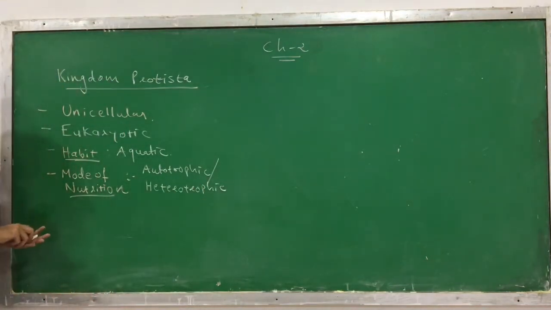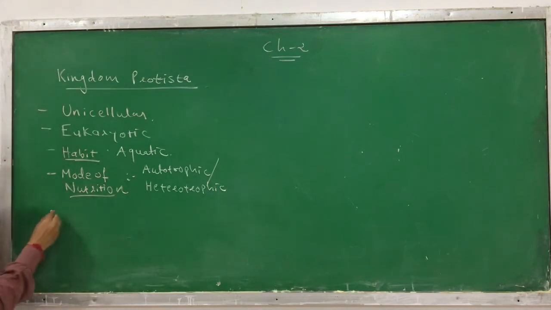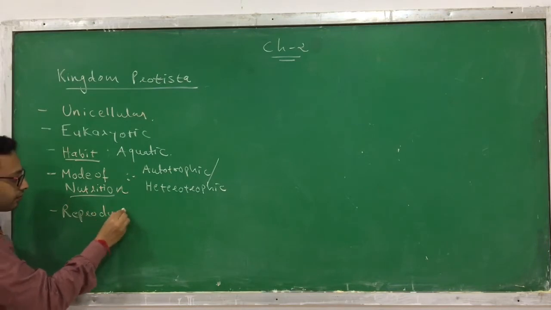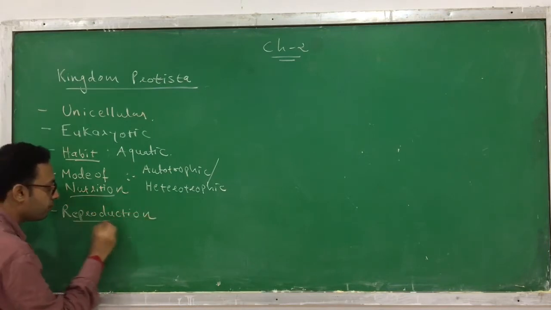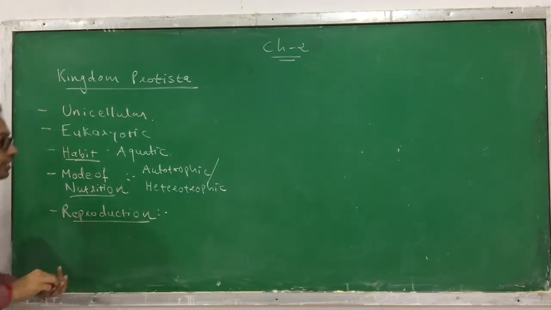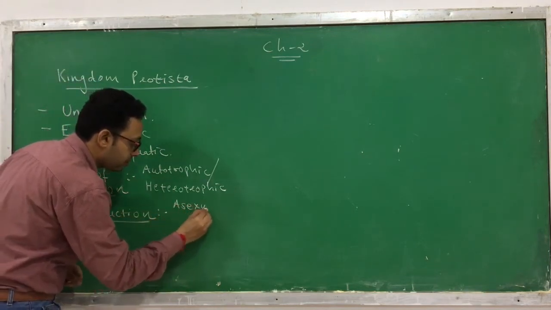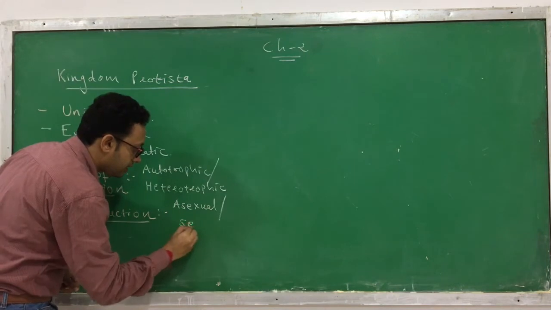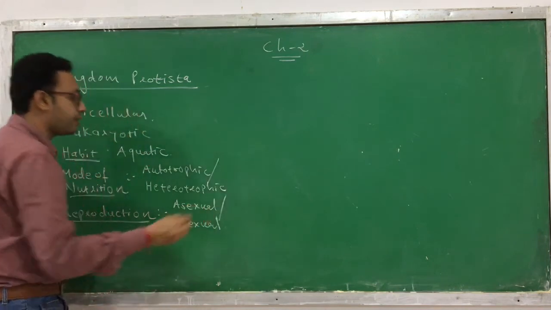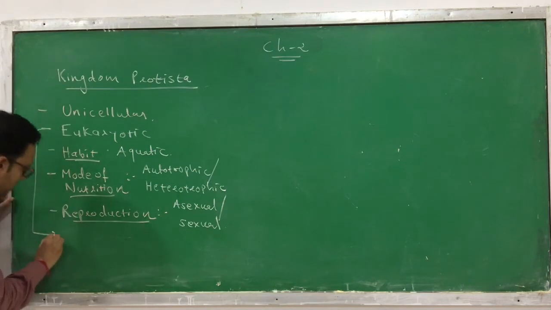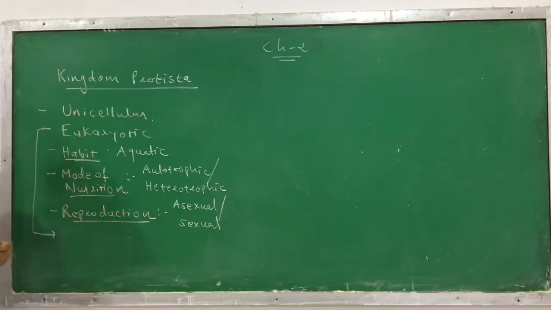Next, if you see the reproduction, both kinds of reproduction you can observe over here. Here you can find asexual reproduction as well as sexual reproduction. As you know that they are eukaryotic cells, you know the characteristics of eukaryotic cells.